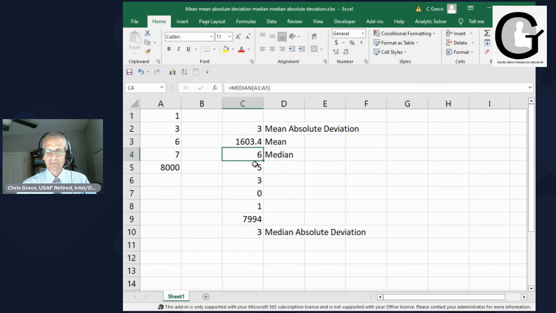So the median absolute deviation, interestingly enough, is 3. So the mean absolute deviation and the median absolute deviation are about the same in this case. So I just thought I'd throw that out at you to show you how that works. The median doesn't change at all, and the median absolute deviation changes very little.